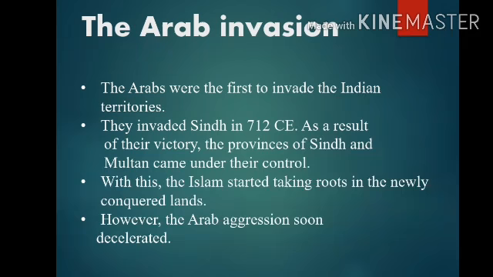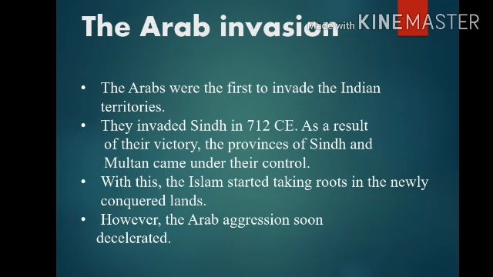Next, they invaded Sindh in 712 CE. They attacked Sindh in the 8th century. As a result of their victory, the provinces of Sindh and Multan came under their control.